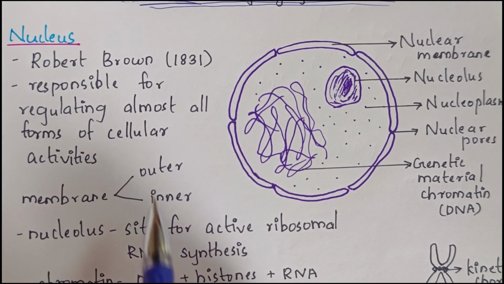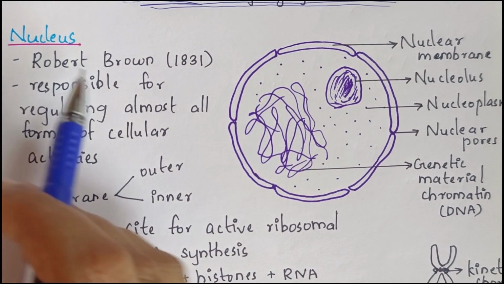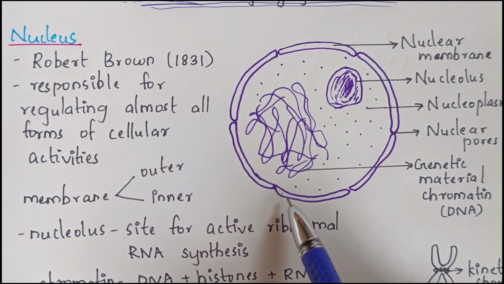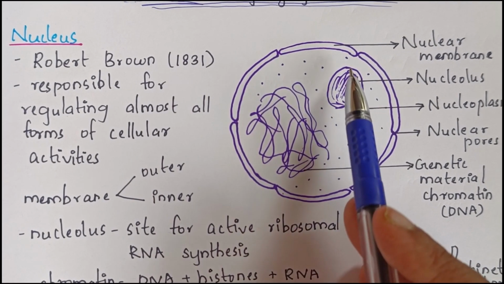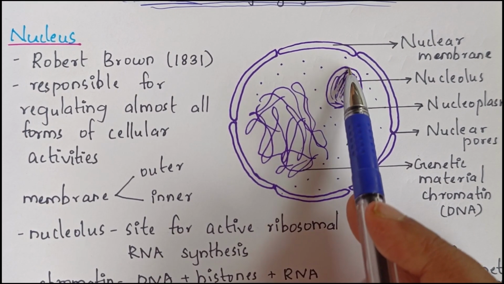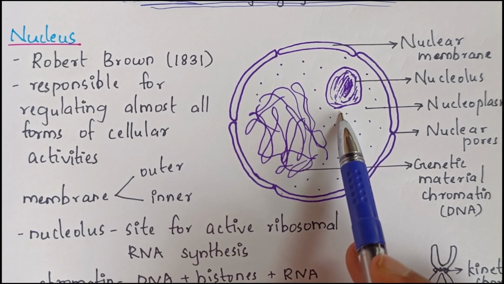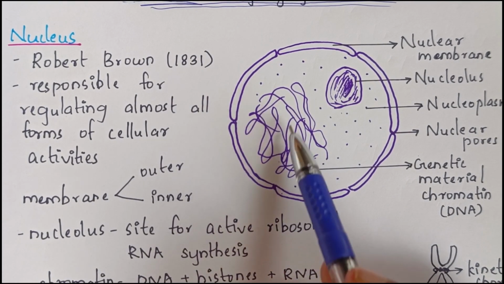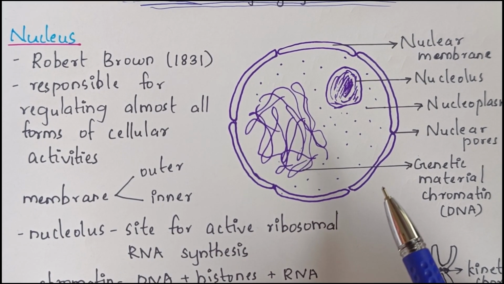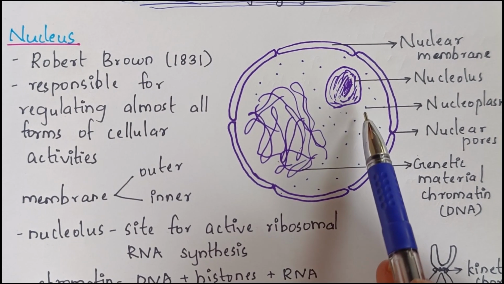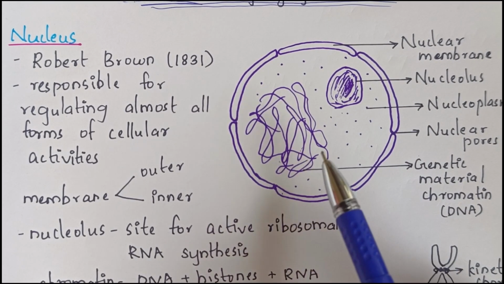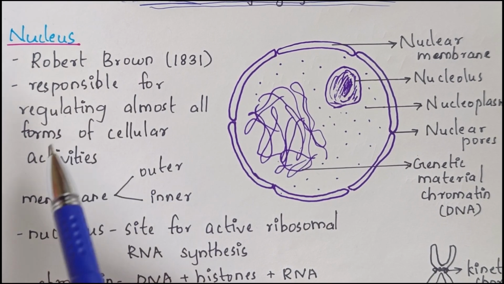Next is the nucleus. So nucleus is a very important part. It was discovered by Robert Brown. I have already discussed, it is in 1831. This is the basic structure of a nucleus. It contains nuclear membrane and nuclear pore, nucleolus, and chromatin material or DNA. It is a thread-like structure, and we have a liquid matrix inside the nucleus called nucleoplasm. So this is the basic structure of a nucleus.